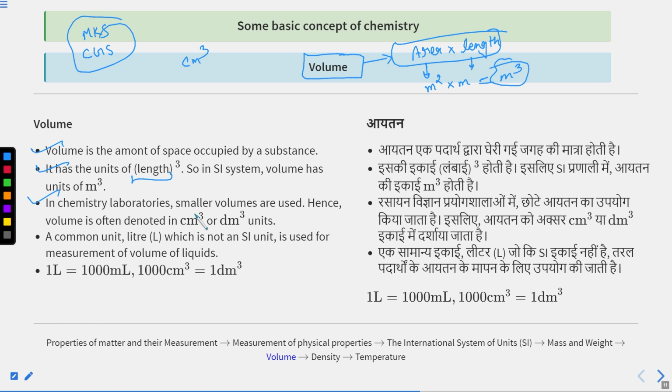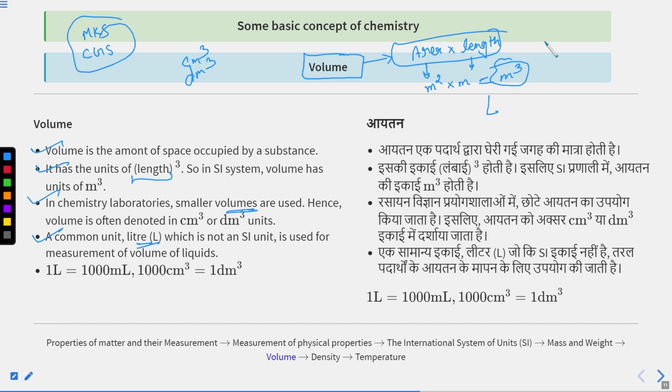In chemistry laboratories, smaller volumes are used, hence volume is often denoted in centimeter cube or decimeter cube. A common unit of volume is also liter, capital L, which is not an SI unit but is a common unit, and it is used for measuring the volume of liquid. Mainly liter is used for measuring the volume of liquid, but it can also measure the volume of solids. Yes, it can measure.